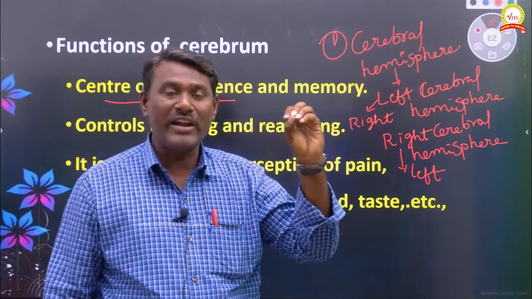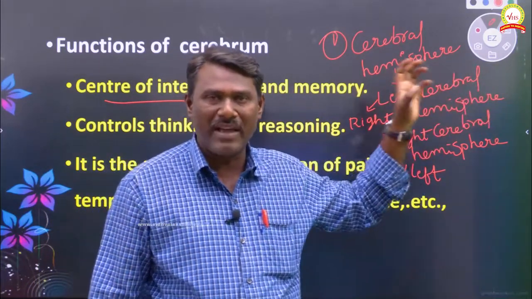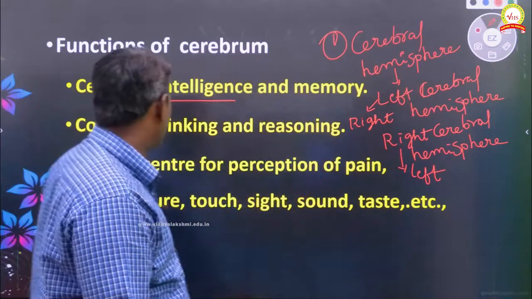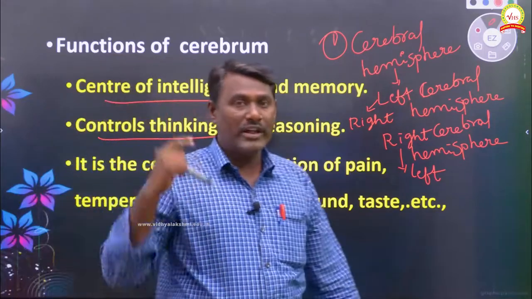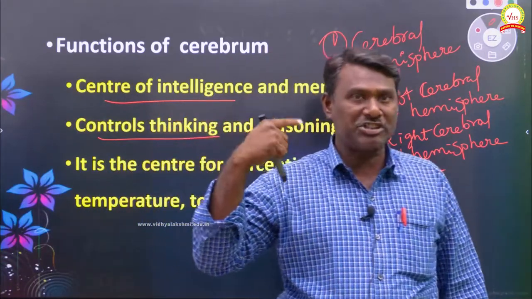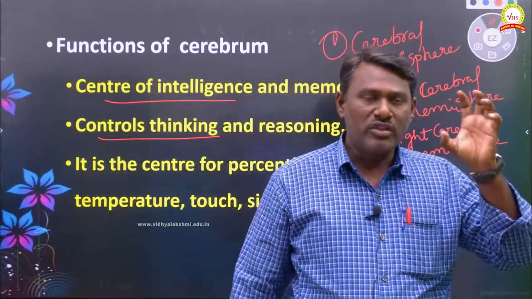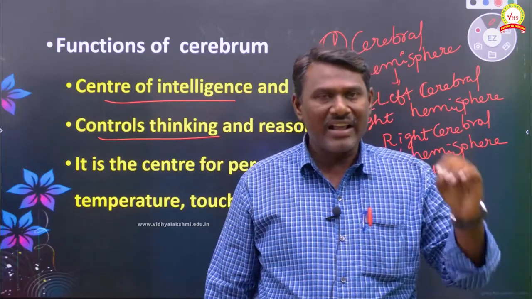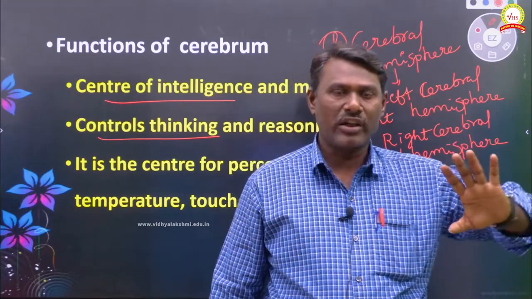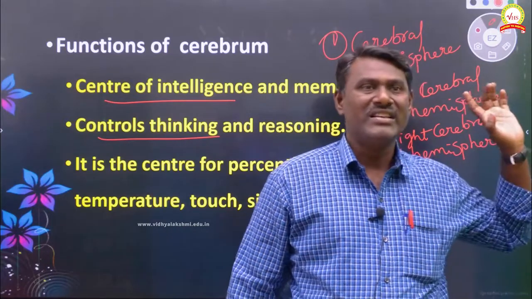It also controls thinking and reasoning. The cerebrum is the seat of intelligence, memory, thinking, reasoning, analytical reasoning, solving mathematical problems, everything.